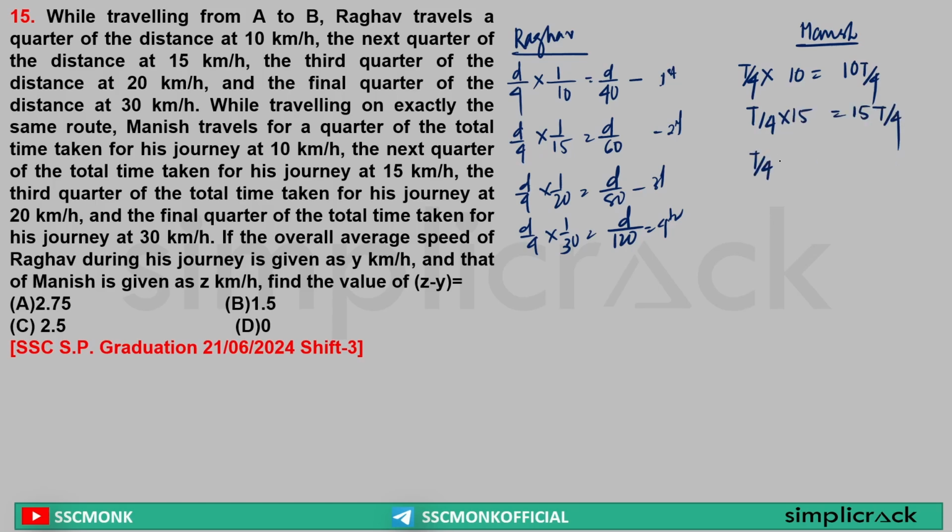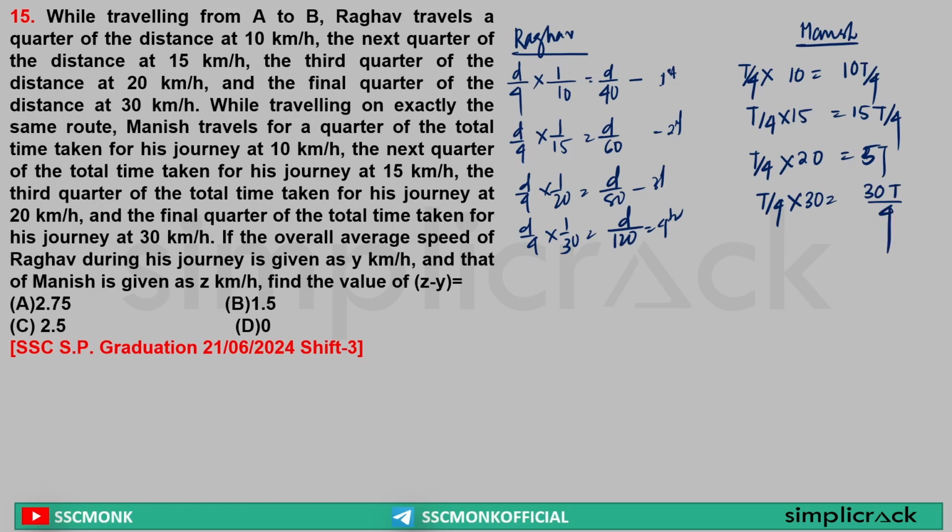In the third quarter of time, it is traveling at 20 kilometer per hour, so this can be written as 5t, because 4 5s are 20. Now in the fourth quarter, it is traveling at 30 kilometer per hour. I can write 30t by 4. This is the time given.